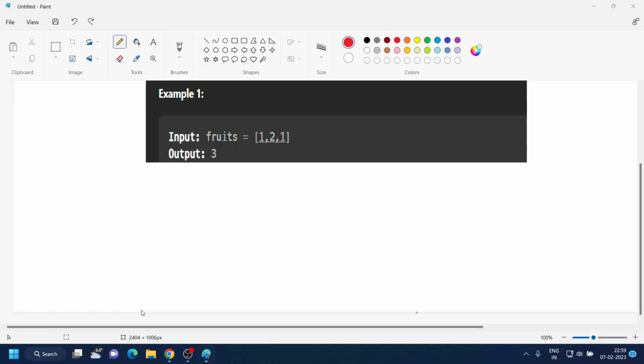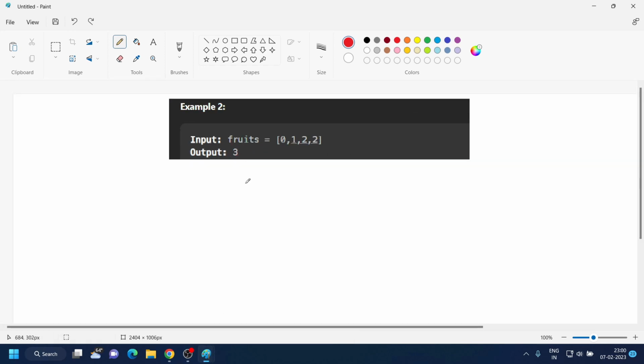So let's move on to the examples. In the first example, we have two baskets. We have one type of fruit, we pick it. Another type of fruit, we pick it. Then the first type of fruit again, yes. So the total answer is 3. In the second case, we have two baskets again. First is 0, then 1. We cannot put the third type of fruit. So here the answer will be 2.